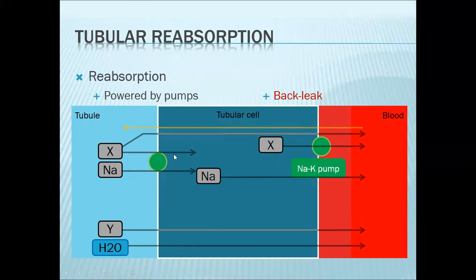Now this sodium will enter the cell via a transporter or a carrier.